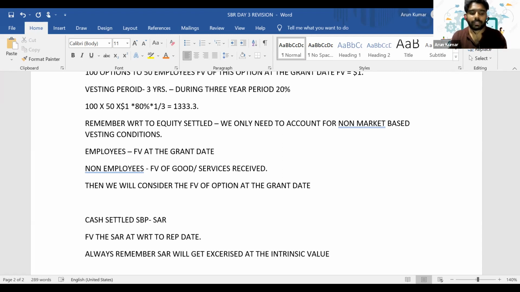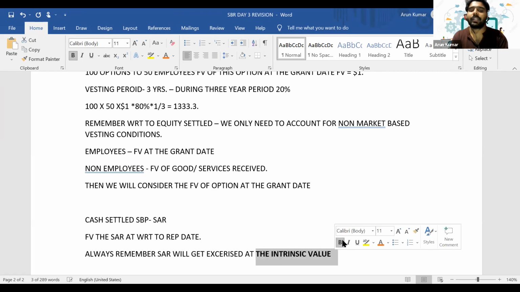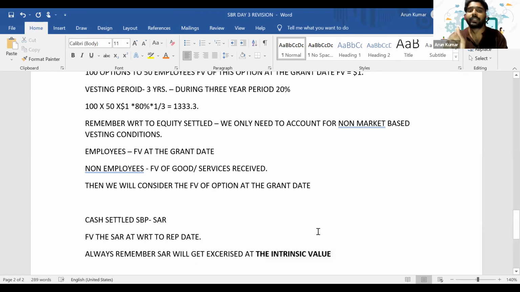The present value of its future cash flows plus the time value of money. So both factors are considered together to calculate the intrinsic value of an SAR. Since it is getting settled in cash, it will get exercised at the intrinsic value.